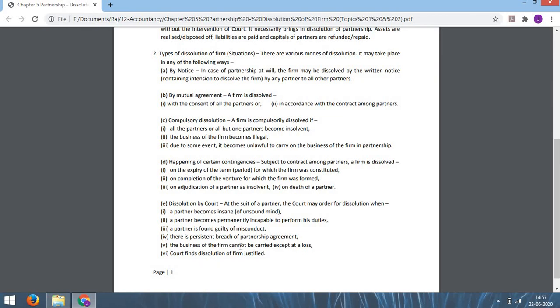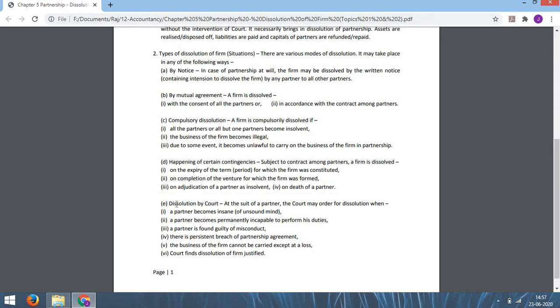Number 5, the business of the firm cannot be carried on except at a loss. When due to some situation the business of the firm becomes unprofitable, that means it is not possible to earn profit anymore in future. If the business is continued, it will be continued at a loss. So in that case, the court may give an order. And last, court finds dissolution of firm justified. Sometimes the court itself decides that the firm is to be dissolved for the benefit and justification of society. In that case also the partnership firm is dissolved.